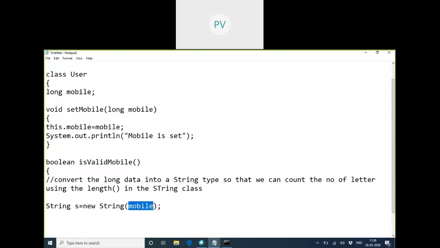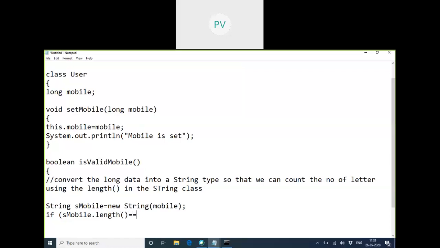So the mobile number now converts to string type. Now I can directly say s dot, since this is an object right now, and in that object we have a predefined function called length.